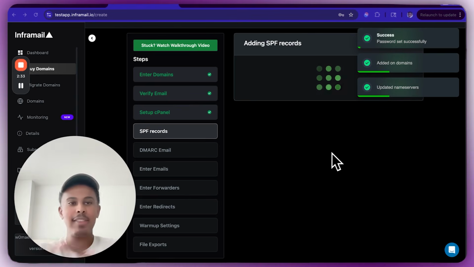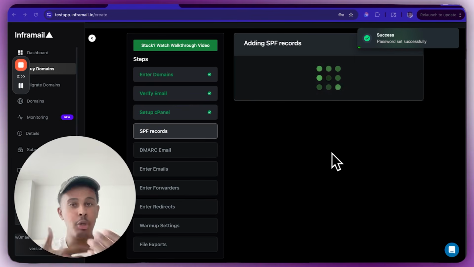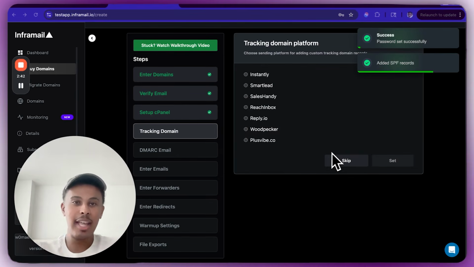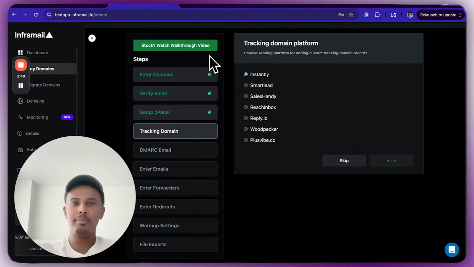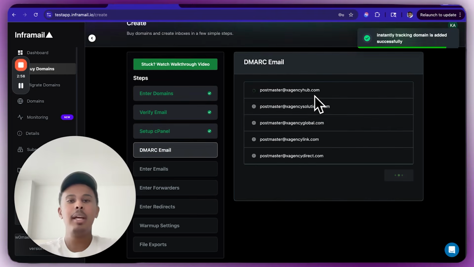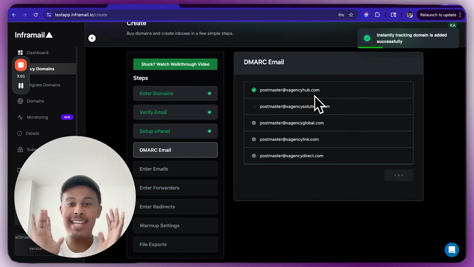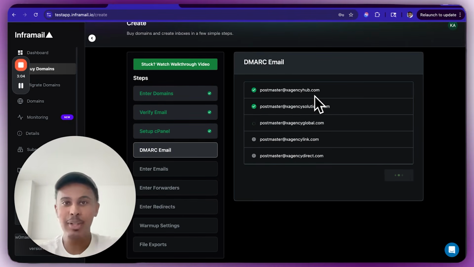But yeah, now it's adding the SPF records to all of the domains. No problem. Again, you're not doing anything. I haven't really touched anything. You just saw I literally went from this to that. Now you're going to pick your sequencer. So if you're going to use Instantly, Smartlead, whatever it is, right? You just set that. Simple. By the way, this is going to set up your tracking domain, so it improves deliverability over time. And then we're going to add the DMARC here. Again, not touching it. That's what I mean. You don't have to be technical at all to do any of this.